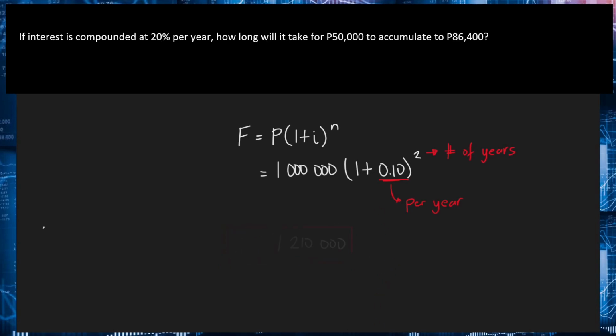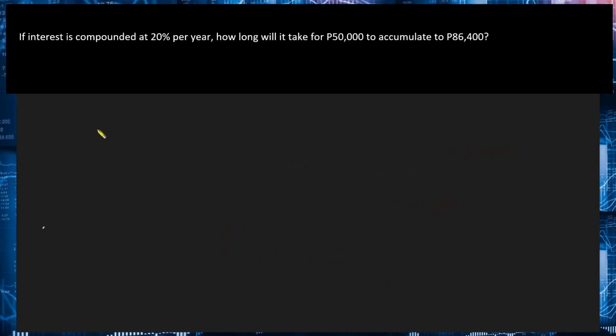Next example, we have, so ito, if interest is compounded at 20% per year, how long will it take for 50,000 pesos to accumulate to 86,400 pesos? Yung hinahanap sa problem na to is yung number of periods. How long daw? Okay, so yung N, ito yung magiging unknown natin.